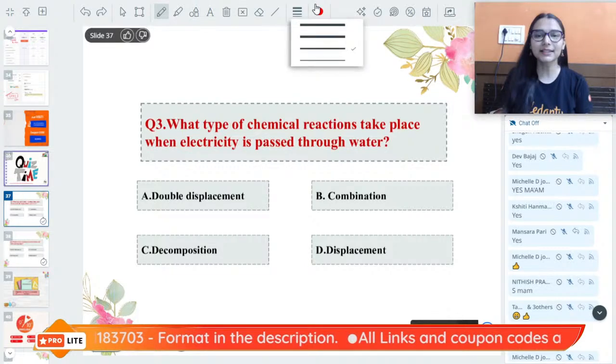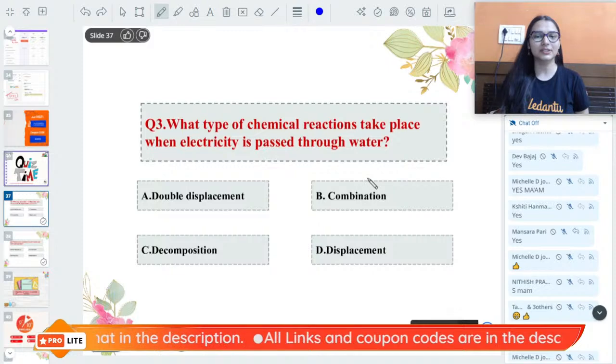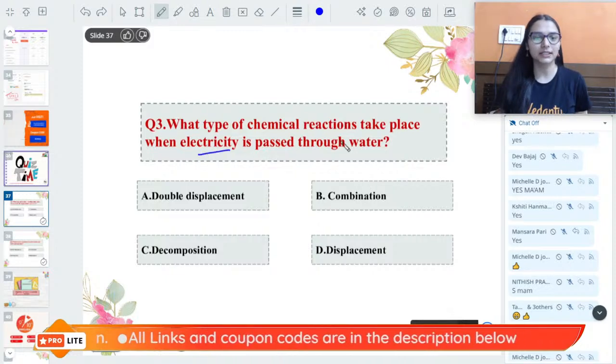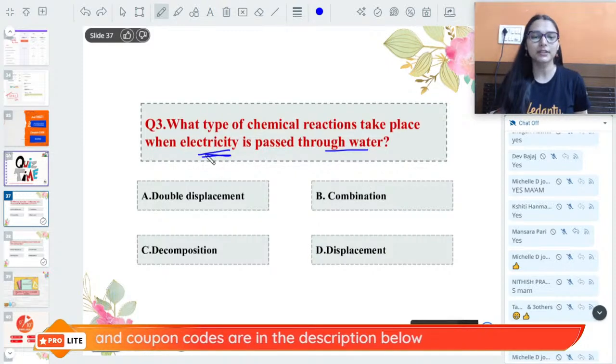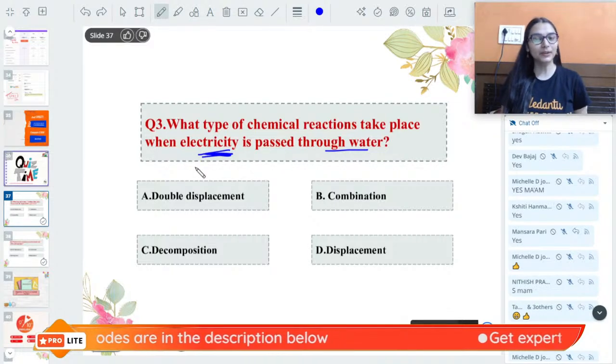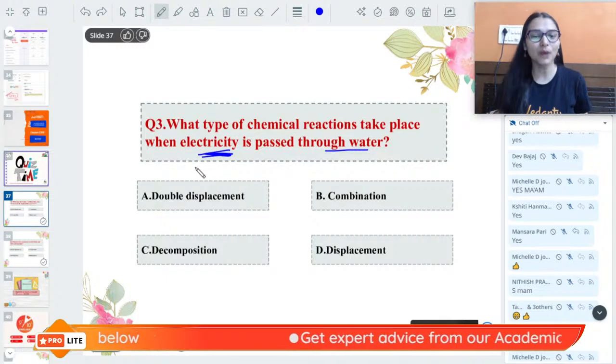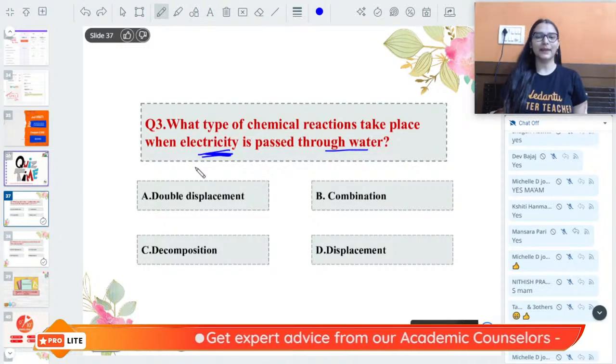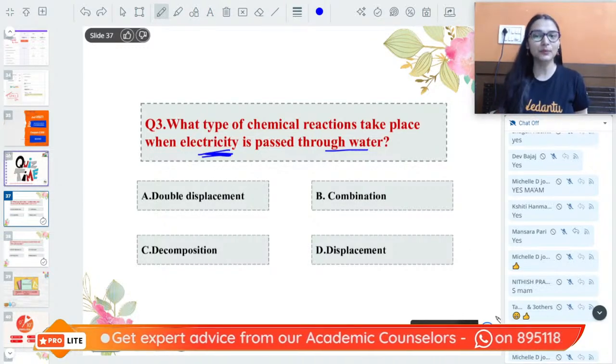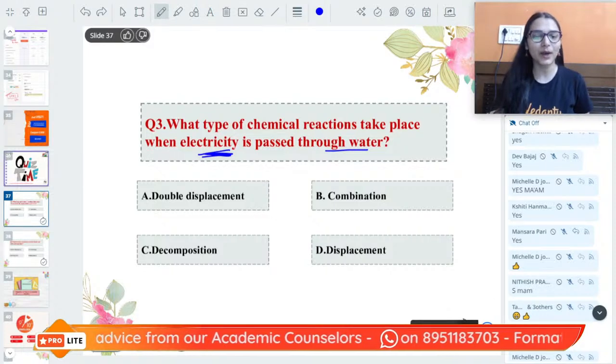What type of chemical reaction takes place when electricity is passed through water? Double displacement, combination, decomposition or displacement? Electricity passed through water. 3, 2, 1, attack.